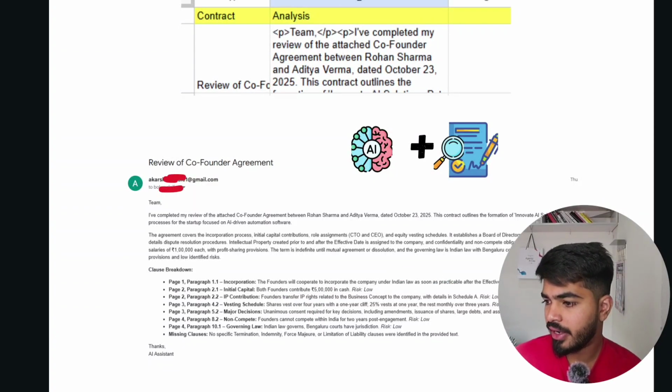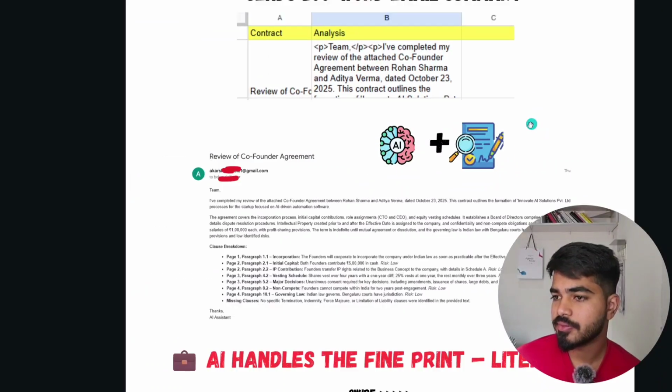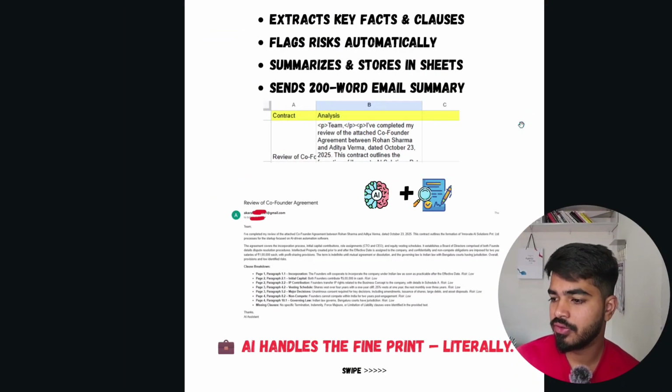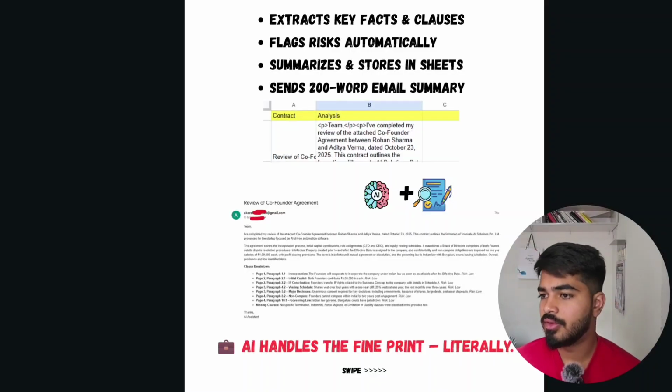It will also tell the risk factor of each page. As you can see, it has mentioned low. It can be categorized as high, medium, or low. So this is the feature of extracting the clauses and flags, and also summarizing the entire contract in a 200 words email summary.